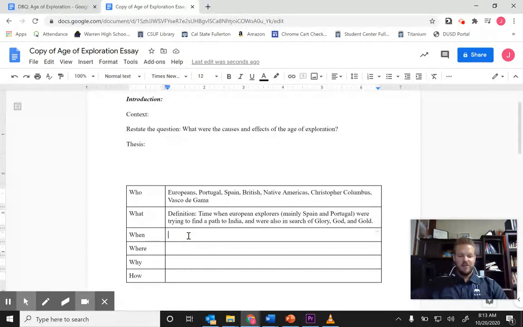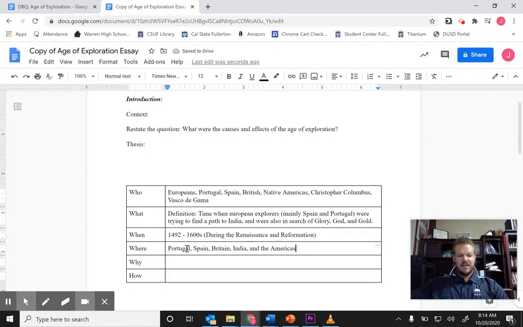When did this happen? Well, in 1492, Columbus sailed the ocean blue. Hopefully, you know that line. And this goes into, John Smith just creates Jamestown, the first colony from the British in 1607. So this goes into the 1600s, right? Which is also during the Renaissance and Reformation. Okay, just a little side note. Where? Well, again, Portugal, Spain, Britain, kind of, and then India and the Americas.